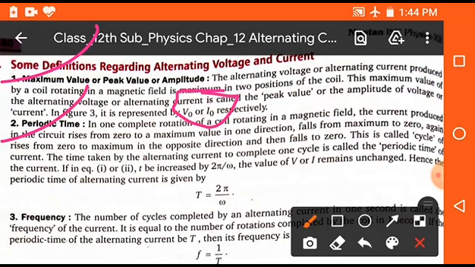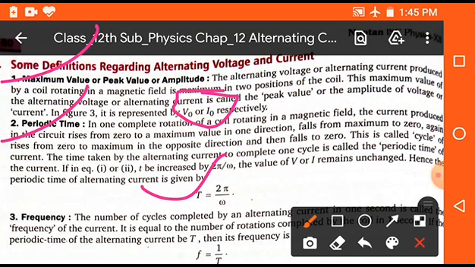Now periodic time. In one complete rotation of a coil rotating in a magnetic field, the current produced in the circuit rises from 0 to maximum value in one direction and falls from maximum to 0, and then in the other direction in the next half cycle. So the total time in which the current completes a cycle is called periodic time. It is represented by capital T, and capital T is equal to 2 pi by omega.